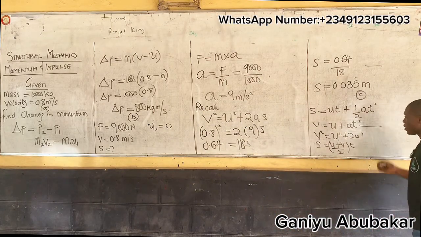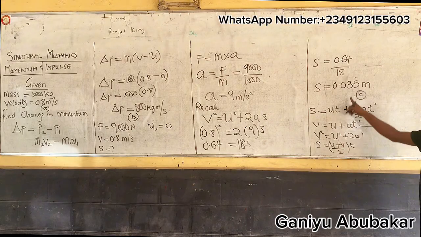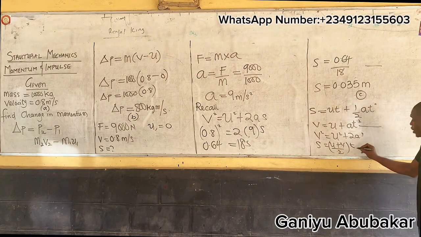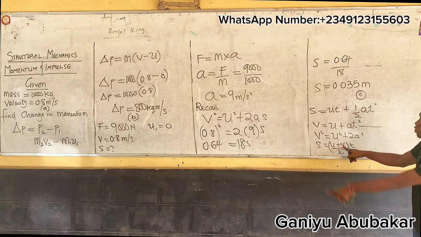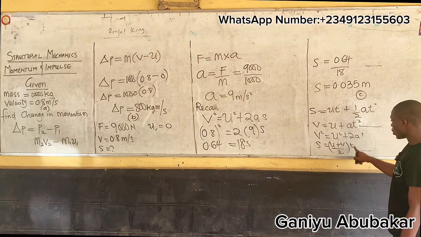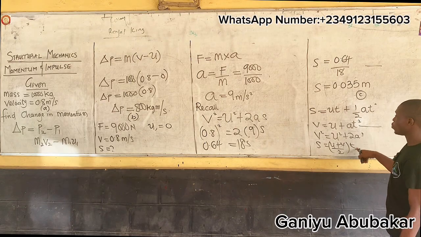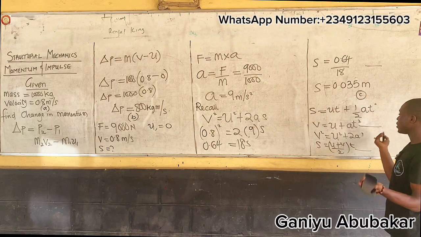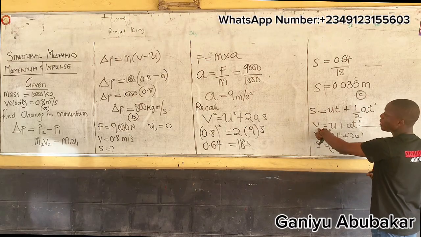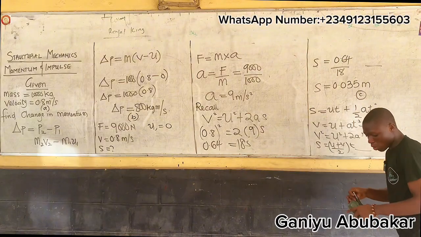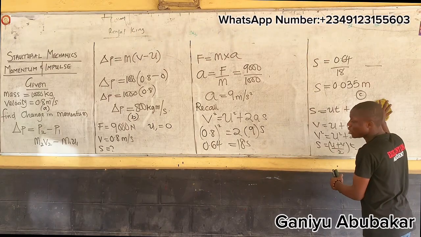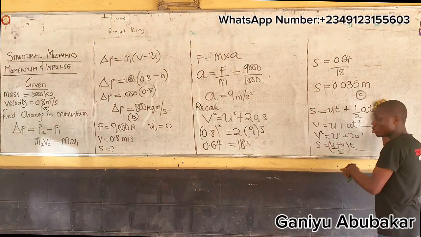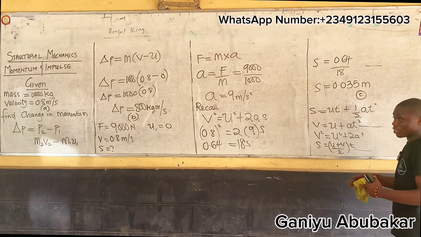I can use this one, yes, it works, because I understand already. U is 0 now. What's your V? V is 0.8, over 2. I'll look for T like this. So I can use this one or this one, any of my choice. So we can still go with this one. So for C now, I'll go with this equation. It's the same thing, this is just an illustration to show which one to use. It's still okay.